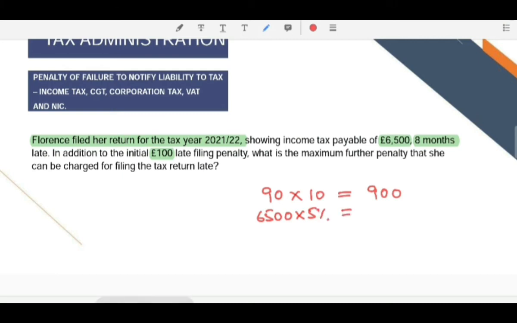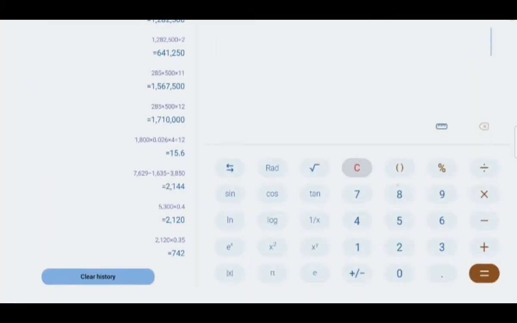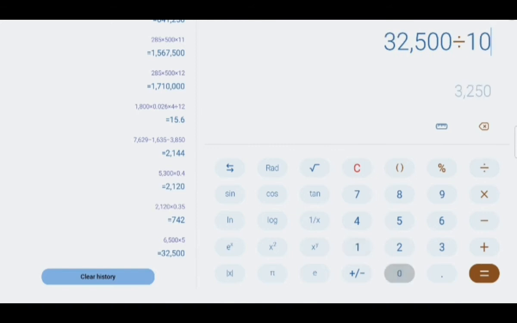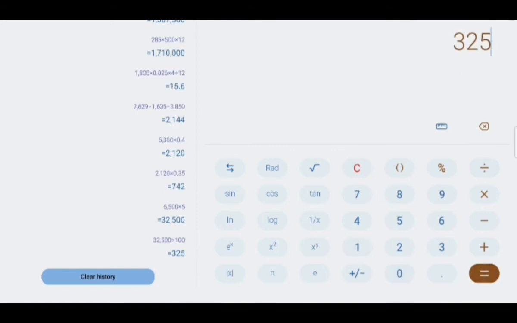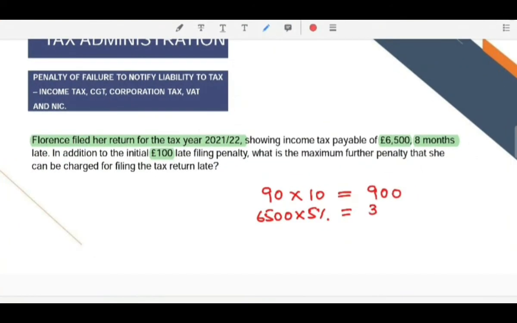And 5% of 6,500 is 325. So it is a total of 1,225 of additional penalty in excess of the late filing penalty of £100 that she has to pay.